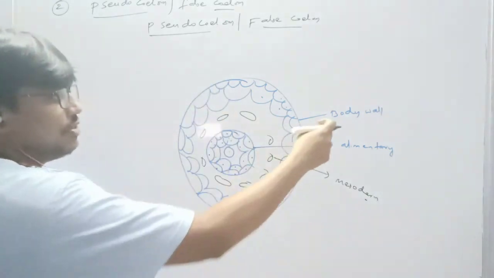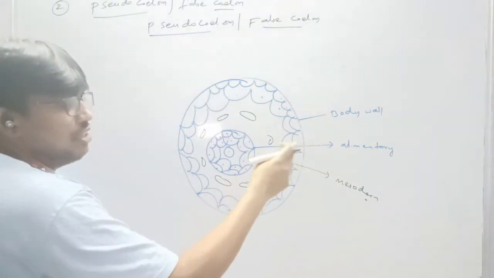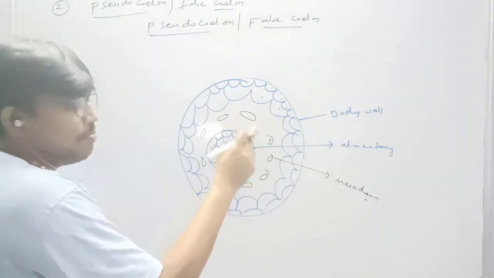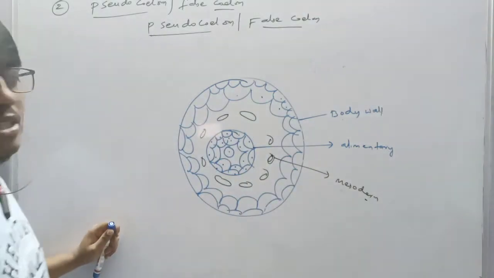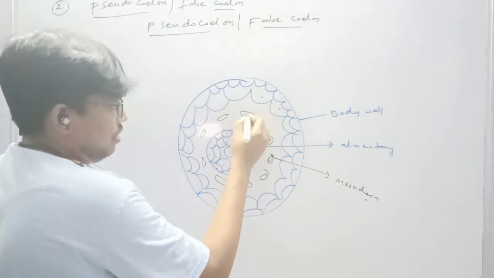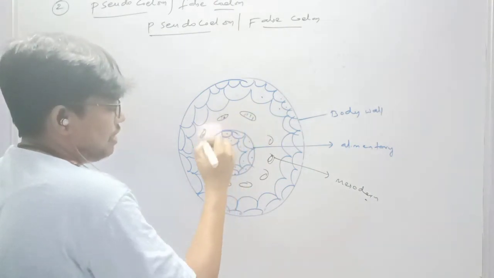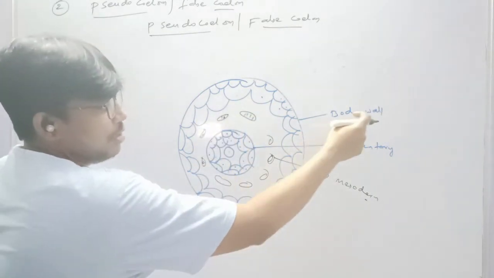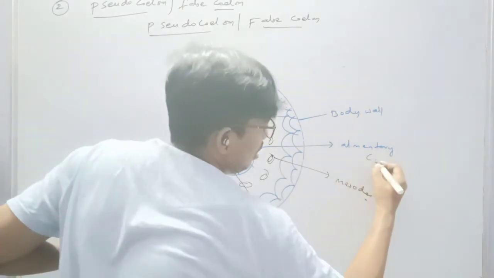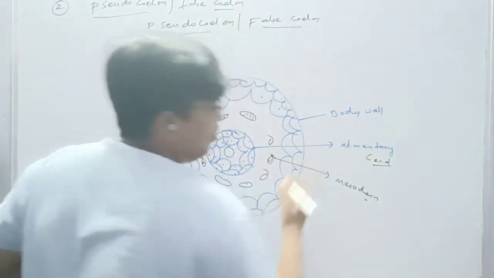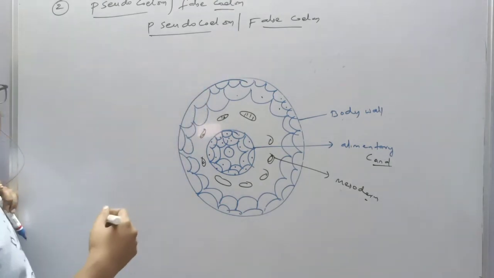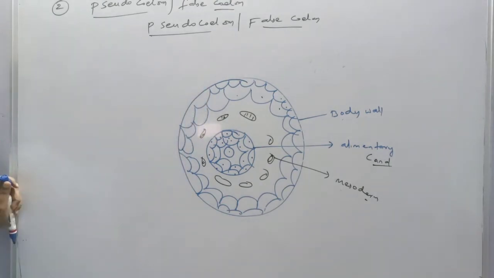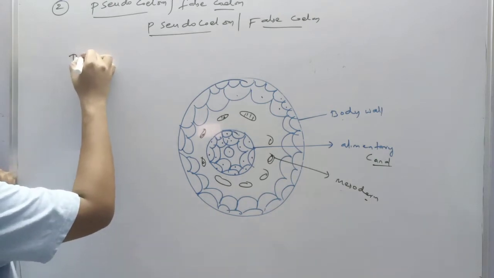Okay, now the space between the body wall and alimentary canal is not lined by mesoderm, but mesoderm is presented as scattered pouches. Scattered का मतलब dislocation. But mesoderm pouches as scattered pouches in between the body wall and alimentary canal. So this type of coelom is called as pseudocoelom or false coelom. Write down the space between